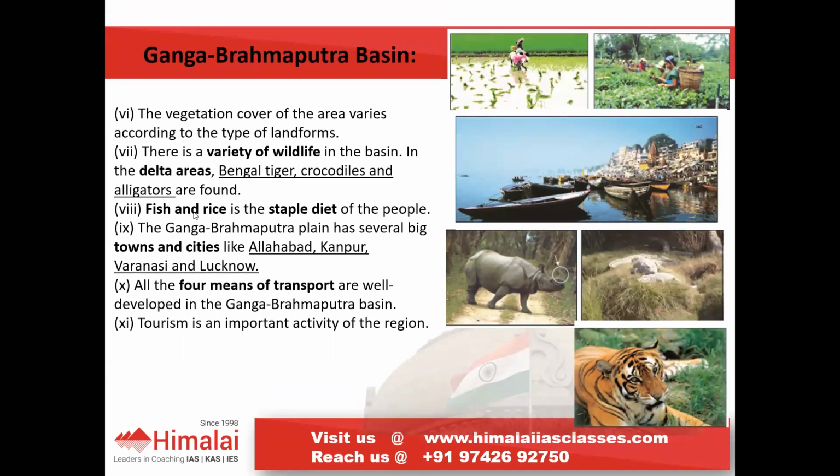Next, you can see what is the staple diet here. Fish and rice are the staple diet. This region also contains many protected areas. For example, Dudhwa National Park, Manas and Kaziranga, wide varieties of national parks and wildlife sanctuaries are present. In the Sundarban, which is a delta area, we can find the Royal Bengal tiger, crocodiles, alligators. It also has very important towns and cities, for example Allahabad, Kanpur, Varanasi, and Lucknow. So what is Allahabad called now? Please try to know it.